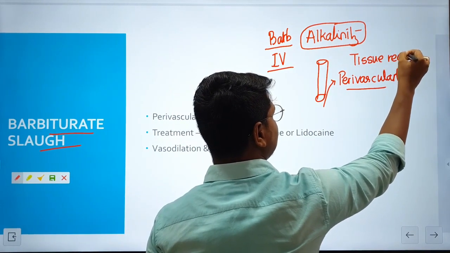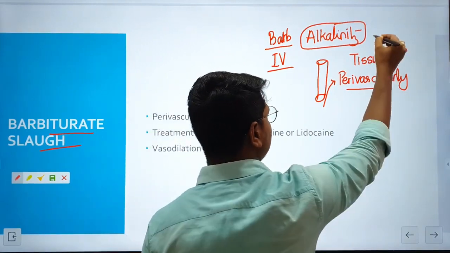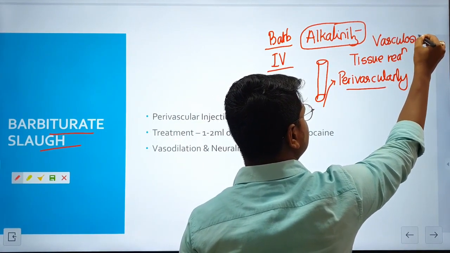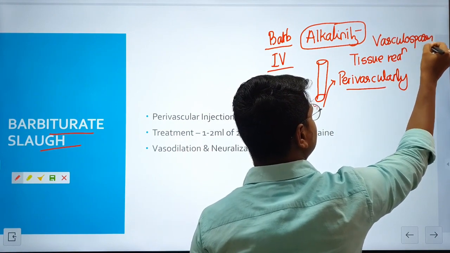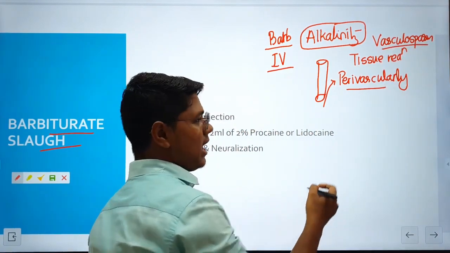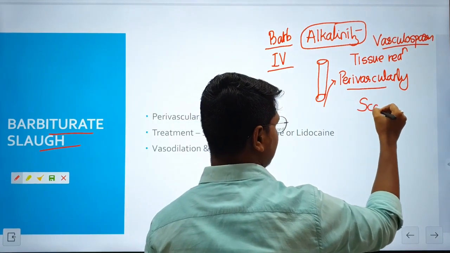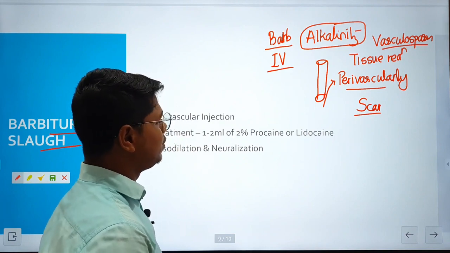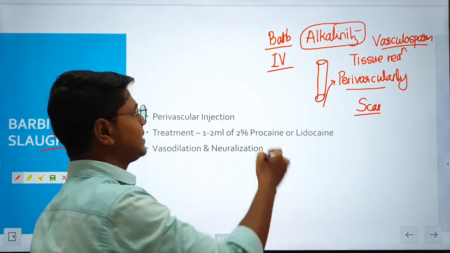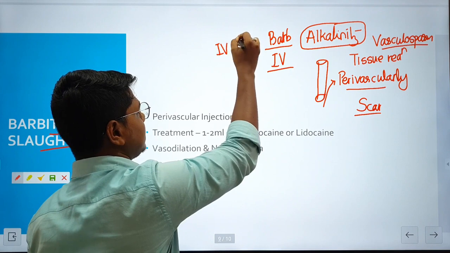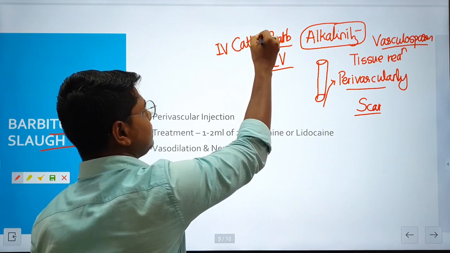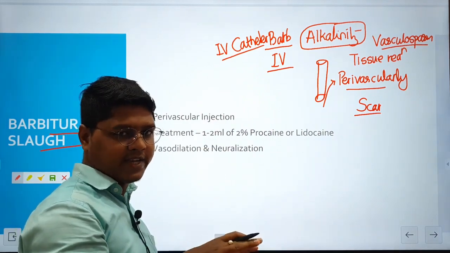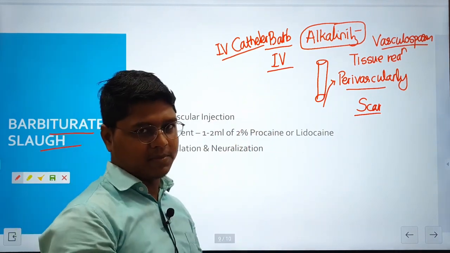There will be inflammation and also vasospasm. Due to this, there will be inflammation and wound creation, and there will be scar tissue. Many owners don't like this scar. So what should you do? The best way is to fix an intravenous catheter, IV catheter, Venflon, whatever. After ensuring that the IV catheter has been properly fixed, then give the barbiturates.